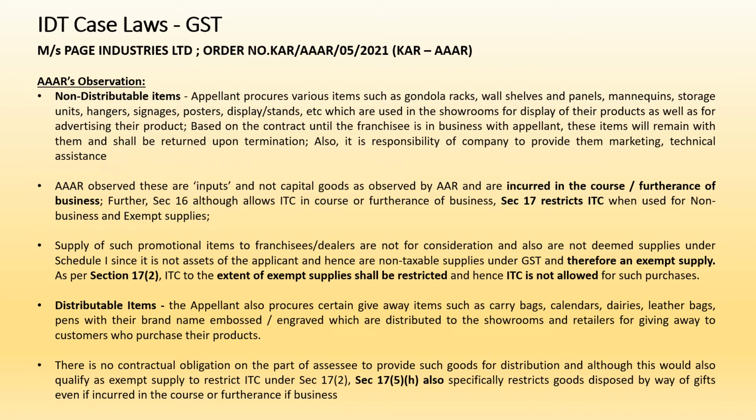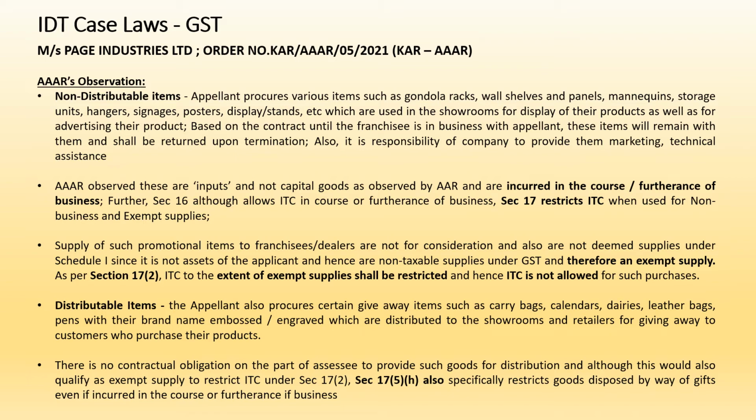However, one thing to note here is there is no contractual obligation, unlike the previous example of non-distributable items where they have to give these hangers, mannequins, display stands, etc. There is no contractual obligation to give these kind of carry bags, calendars, etc. However, the appellant on his own gives these items for further distribution to the customers.